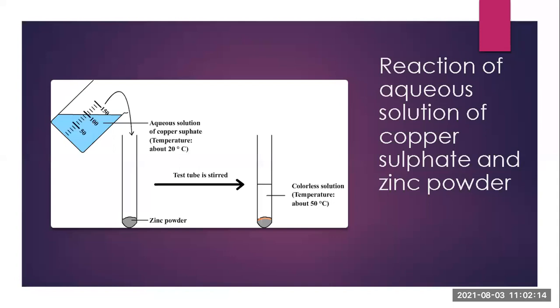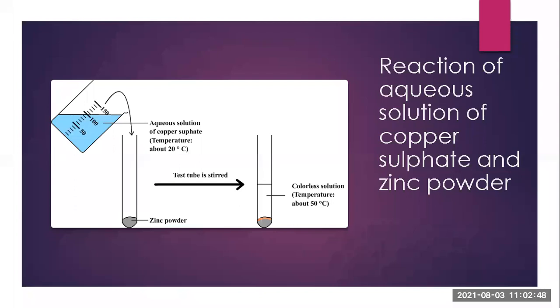It gets converted into a colorless solution. Now how does it get converted into a colorless solution? Because the zinc reacts with the SO4. The bond between the Cu and the SO4 breaks down and Zn gets added to the SO4. So what happens? ZnSO4 is formed, which is an aqueous solution of zinc sulfate, and it is colorless. That's why a colorless solution is formed.